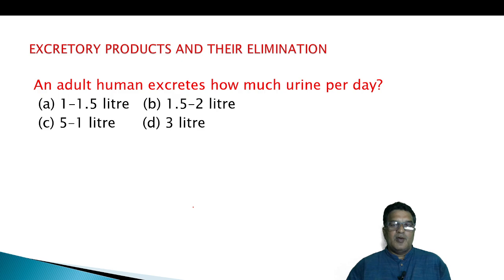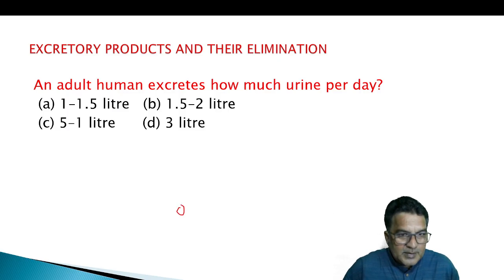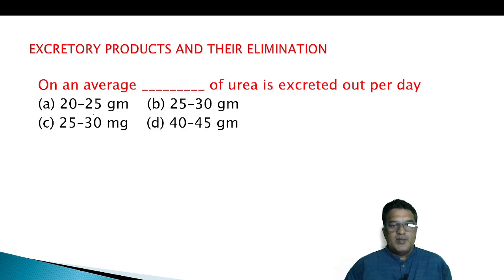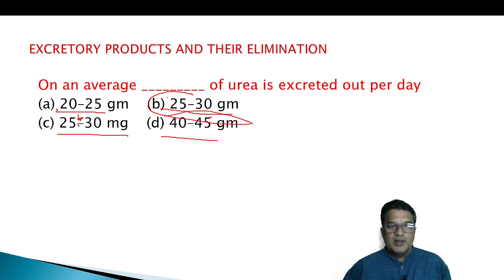An adult human excretes how much urine per day? 1 to 1.5 liter, 1.5 to 2 liter, 5 to 10 liter, 3 liter. So answer is 1 to 1.5 liter. On an average, how much urea is excreted out per day? 20 to 25 gram, 25 to 30 gram, 25 to 30 milligram, 40 to 45 gram. So what is our answer? 25 to 30 grams.